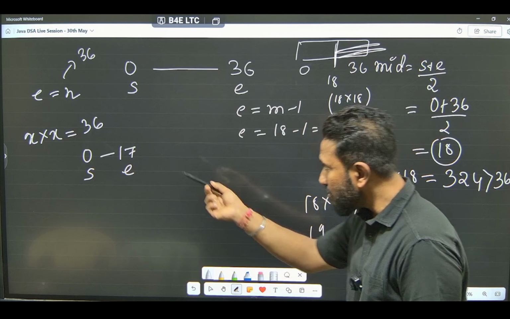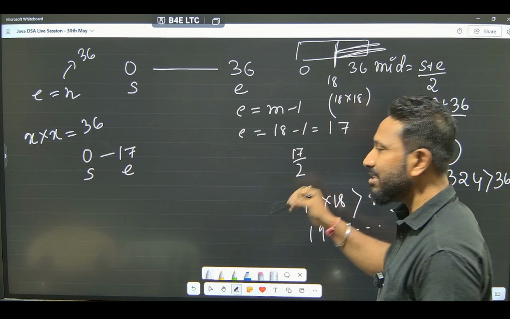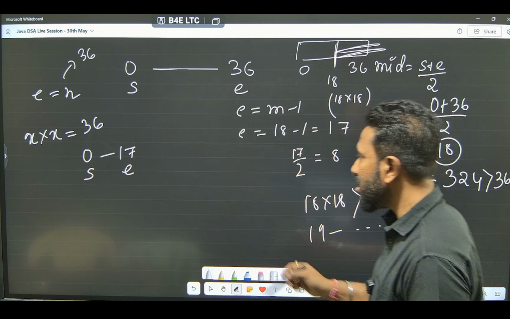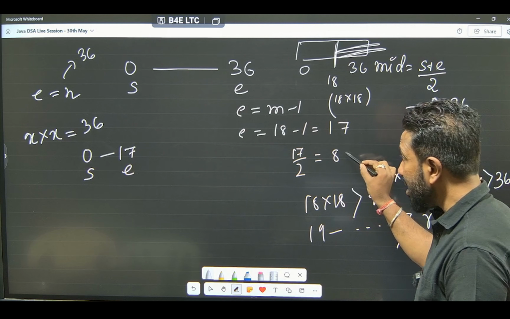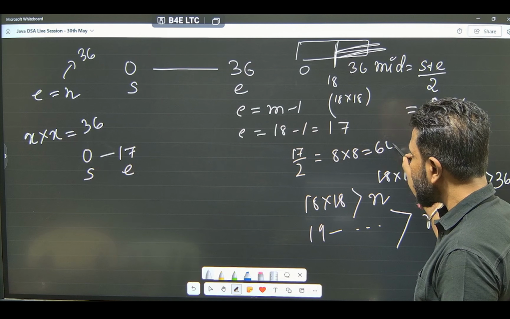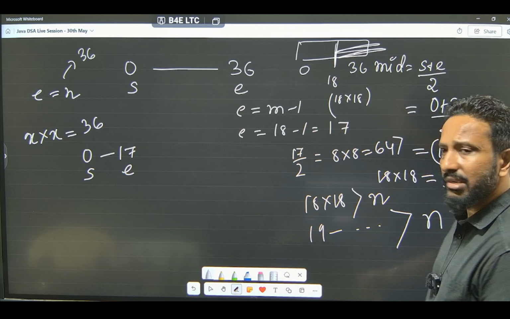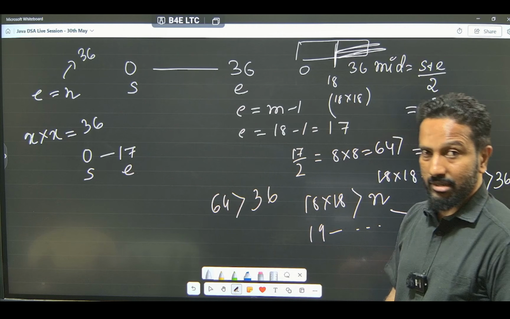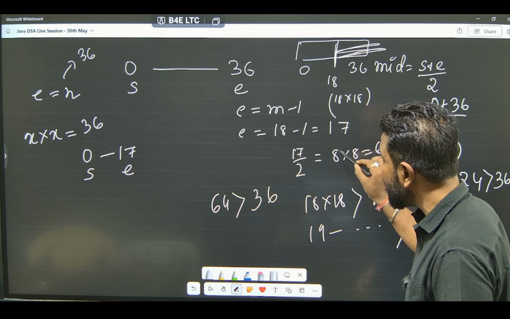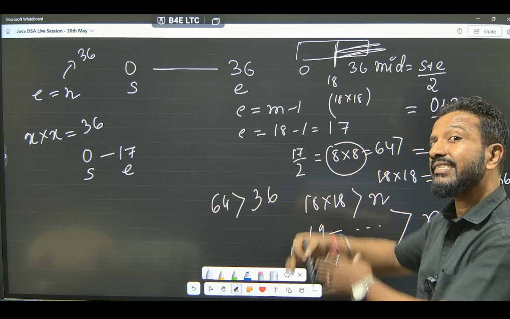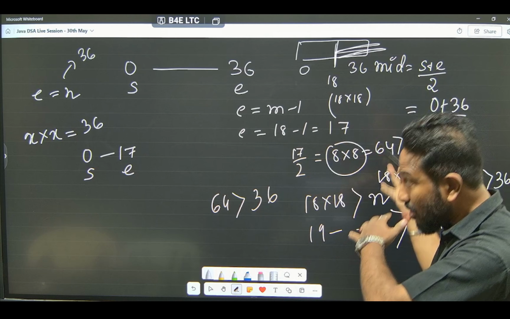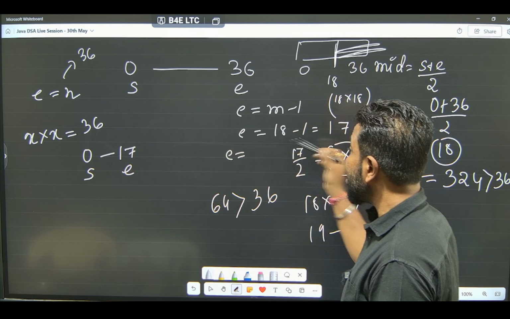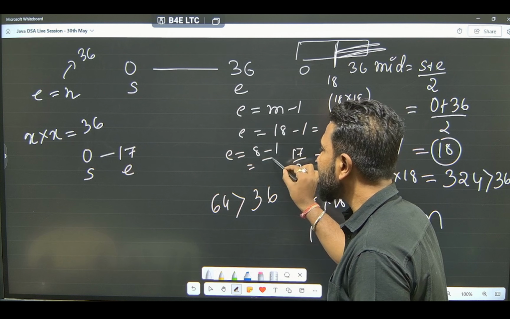Fine. Now, again do it. Finding the mid. 0 plus 17 by 2, how much? 8. Makes sense? Same logic we are doing. We are trying to do 8 into 8. How much? 64. Again 64 is greater than our number. Makes sense? 64 is greater than 36. So, we are still not getting the answer. The mid is 8. 8 also did not give you the answer. It is greater. If 8 is greater, anything beyond 8 will also not give you the answer. So, what will you do? Same thing. End equal to mid minus 1. What is mid? Mid is 8. 8 minus 1 becomes 7.